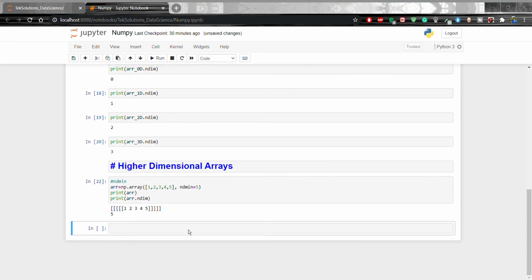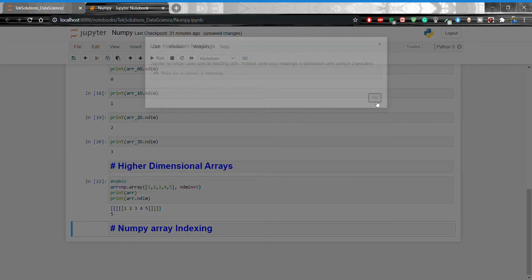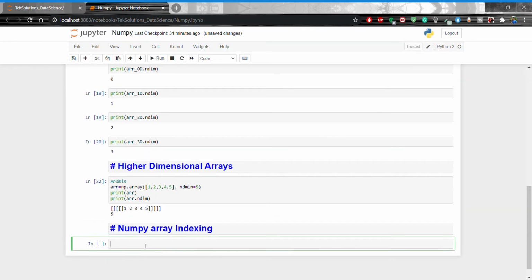Okay, now I am going to show NumPy array indexing. To access array elements, array indexing is the same as accessing an array element. You can access an array element by referring to its index number. The indexes in a NumPy array start with 0, meaning that the first element has index 0 and the second has index 1.